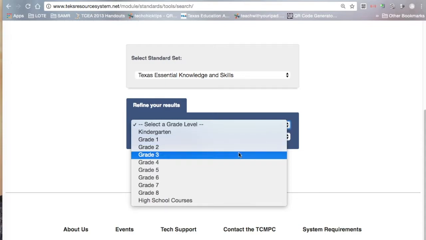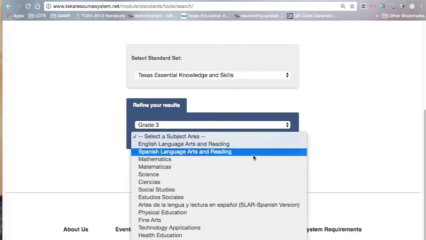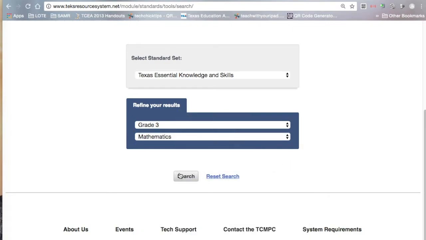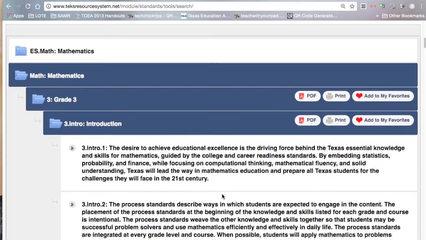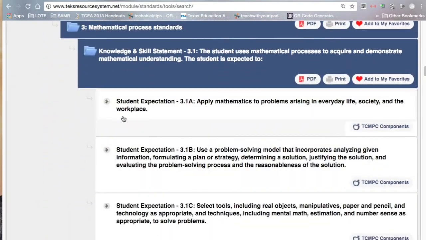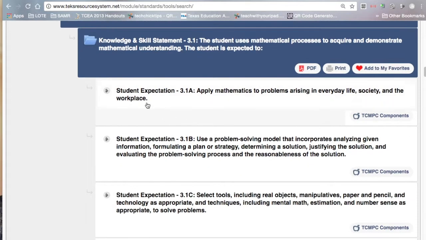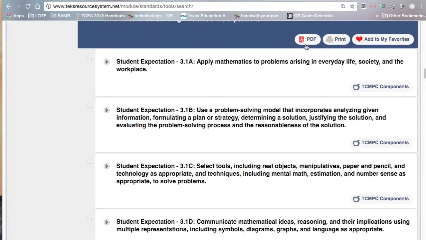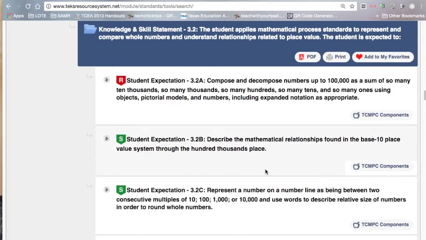And then select the grade level area and the subject, and go to mathematics, and then click search. So this will give me all of those standards that are needed. So for example, if I'm looking at the student expectation 3.1A, the folder is already open, so I can go ahead and look at these. I can get a PDF if I need to. I can add these to my favorites if I want to.